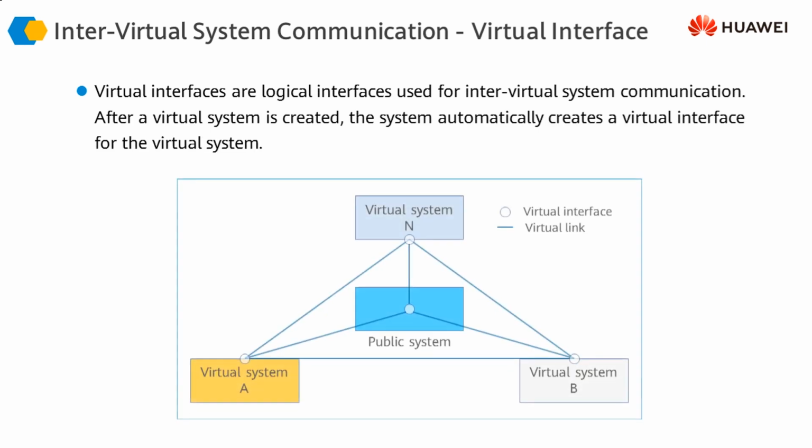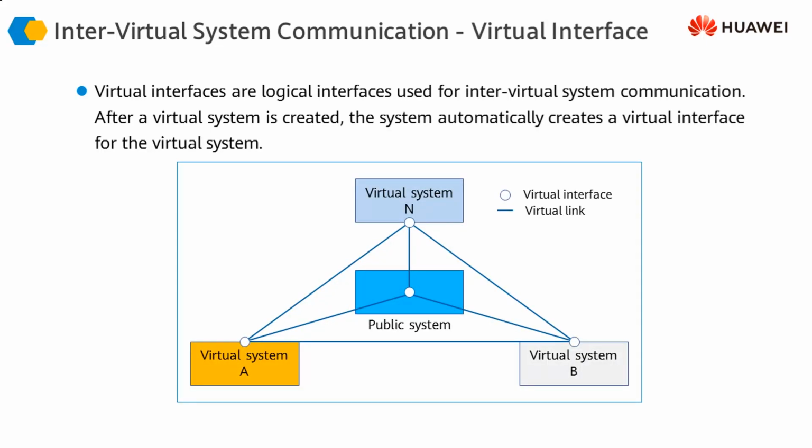The next important point that we need to understand about virtual firewall systems is the virtual interface. Because we have multiple firewalls within a system, and just like physical firewalls, there is a possibility that 2 firewalls need to exchange traffic with each other.